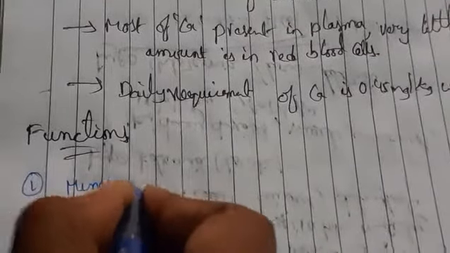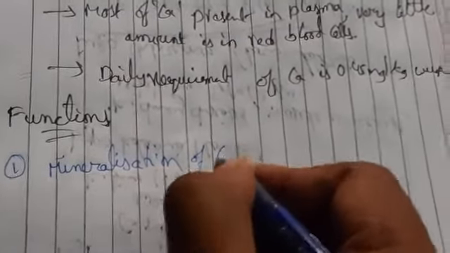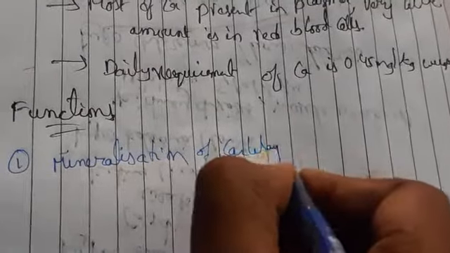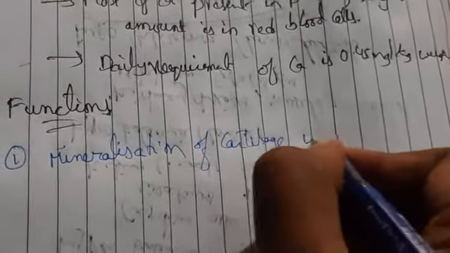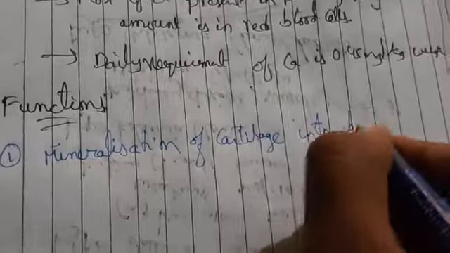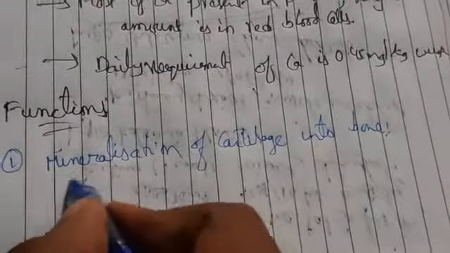Our first function is mineralization of cartilage into bone.